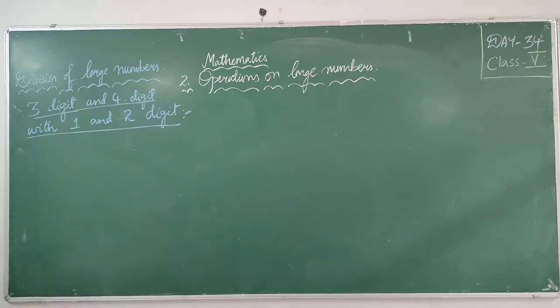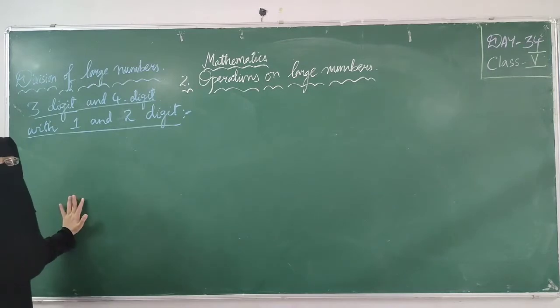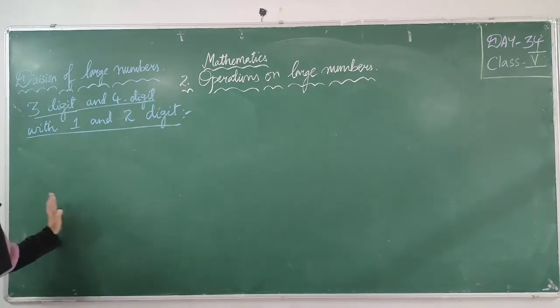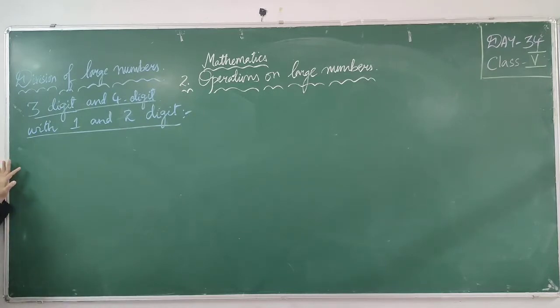Let's see how many terms in division we are having. In addition, we are having 2 terms, addend and sum. In subtraction, we are having 3 terms, subtrahend, minuend, and difference. Result of subtraction is difference, right? In multiplication also, we are having 3 terms, multiplier, multiplicand. Result of multiplication is called product. Same here in division also, we are having 4 terms. What are those? We will see in detail by solving the problem.